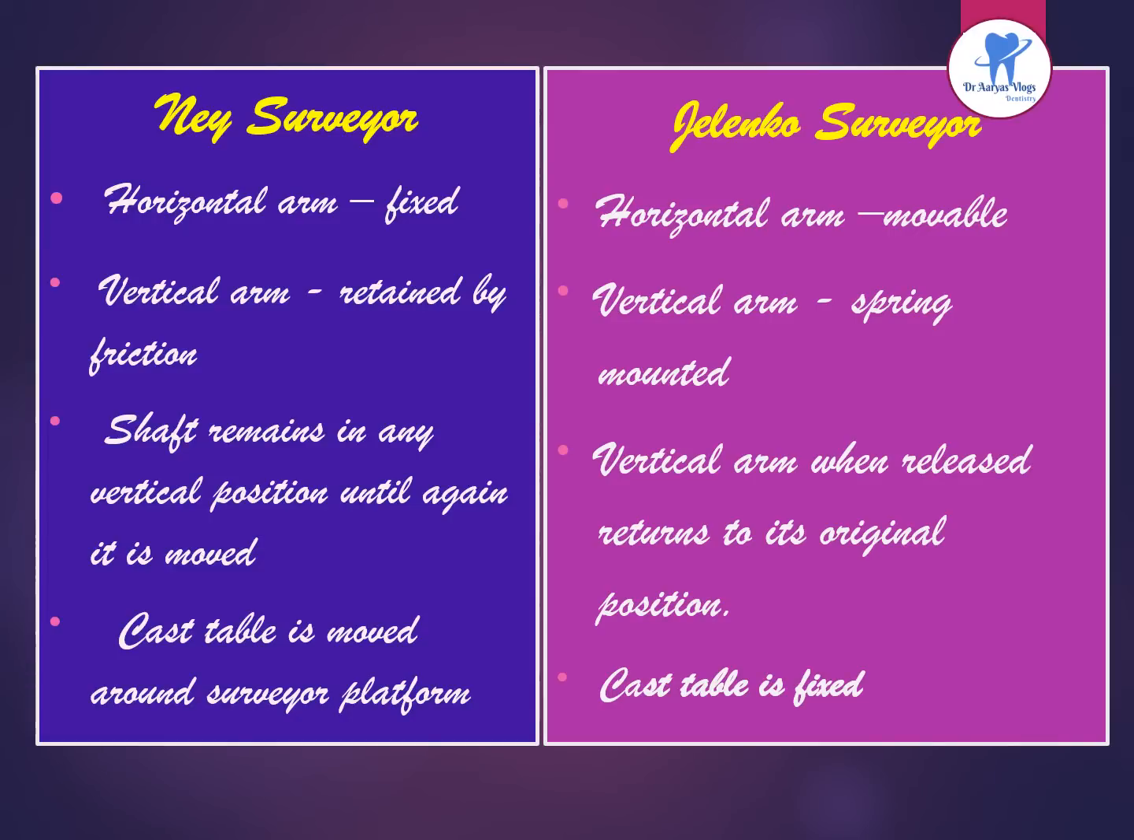So what are the differences between the Ney and Jelenko surveyor? In the Ney surveyor, the horizontal arm is fixed. In Jelenko, it is movable. Vertical arm is retained by friction in the Ney surveyor, but it is spring mounted in Jelenko. The shaft remains in any vertical position until again it is moved in the Ney surveyor, and in Jelenko, the vertical arm when released returns to its original position. Then the cast table is moved around the surveyor platform in the Ney surveyor, and the cast table is fixed in the Jelenko surveyor. These are the various differences between the Ney and Jelenko surveyor.